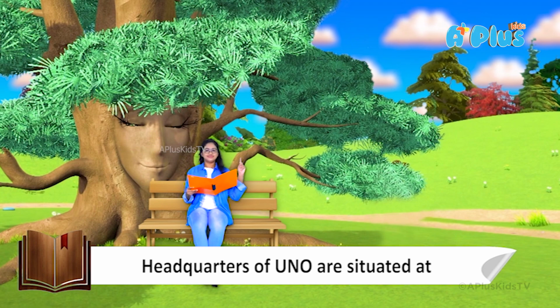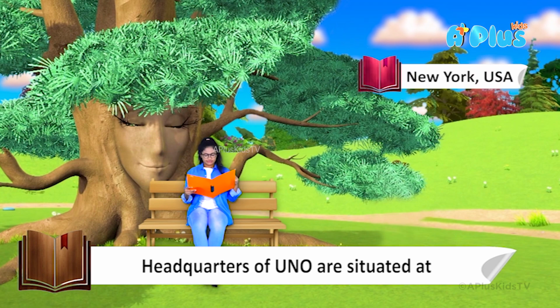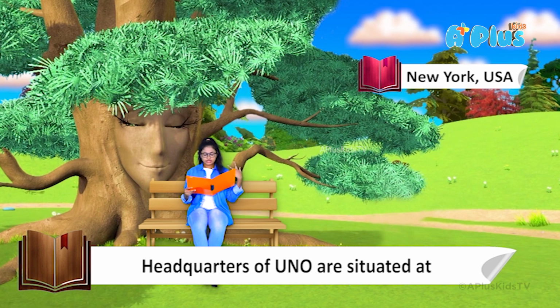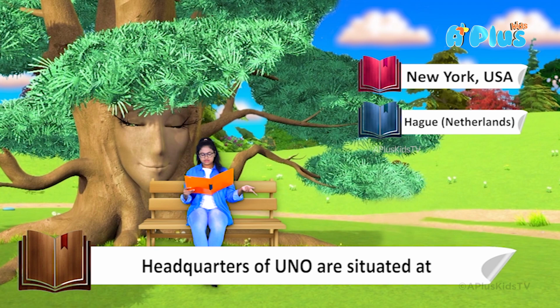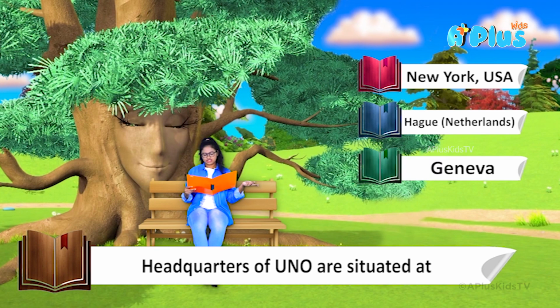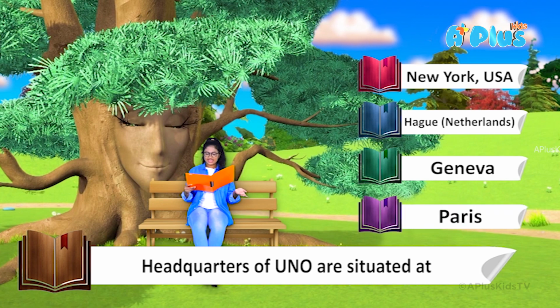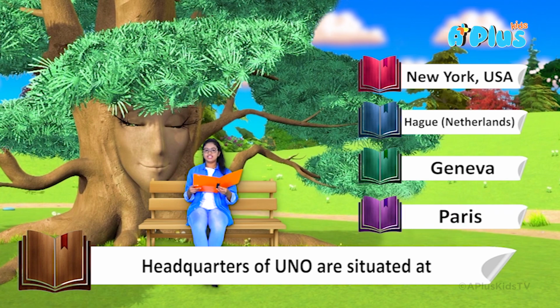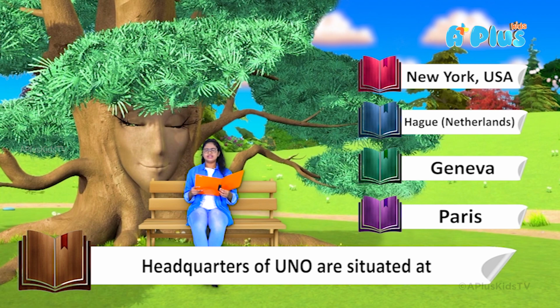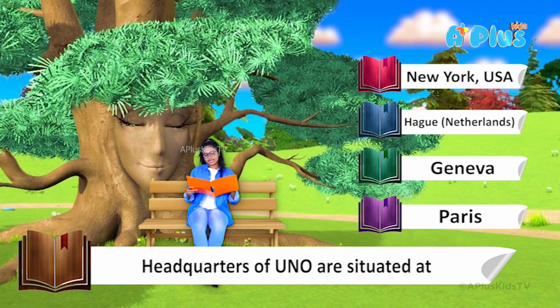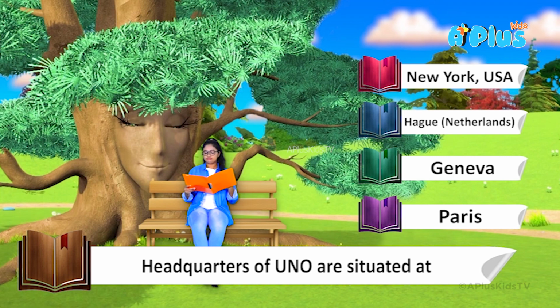Option number 1 is New York, USA. Option number 2 is Hague, Netherlands. Option number 3 is Geneva. Option number D is Paris. And in this question, I know the answer because, as I can remember, I learned in civics that the headquarters of UNO are in New York, which means in USA.